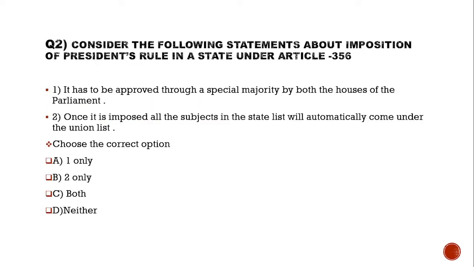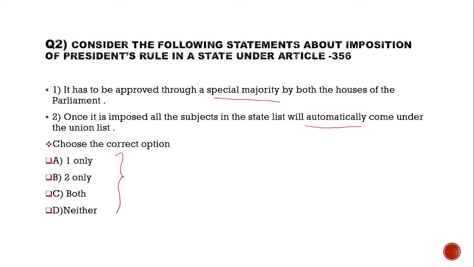So, question number 2. Consider the following statements about imposition of presidential rule in a state under Article 356. Statement 1. It is to be approved through a special majority by both the houses of Parliament. Statement 2. Once it is imposed, all the subjects in the state list will automatically come under the union list. These are the options.